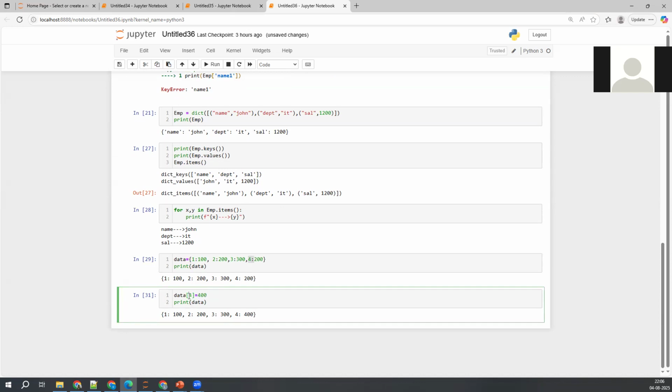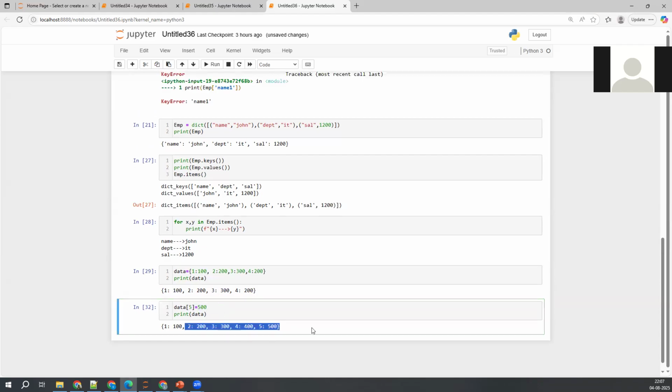If the key is not there, let's say I'm just trying to take 5 here, which does not exist. Intentionally I'm taking here 500. Data of 5 equal to 500. Now what happens here? It will check the dictionary whether this key is present or not. Since the key does not exist, it will use this notation I've already told you, to add the elements in a dictionary. It simply adds this key value pair. See, it is printing the same thing here, 500. If it is there, it will update that existing value. If it is not there, it will create a new key value pair. Clear?